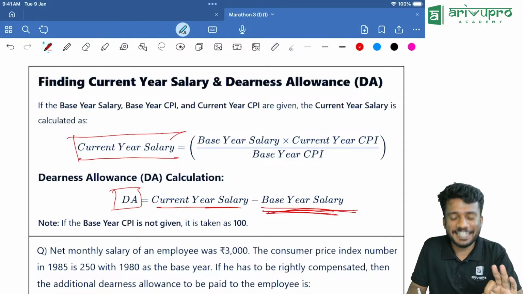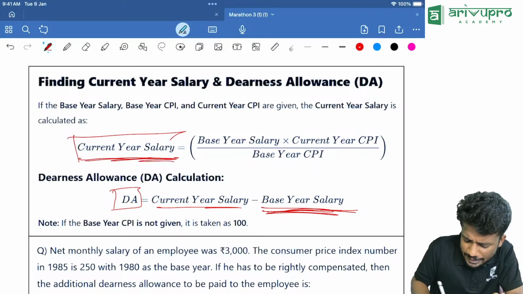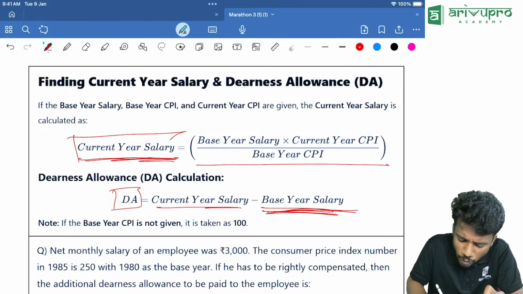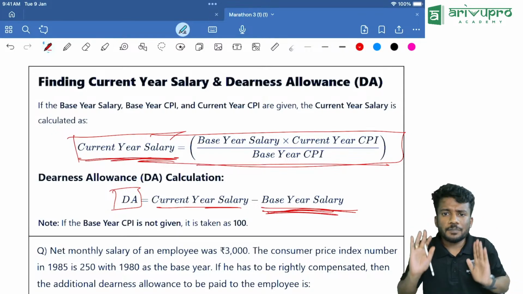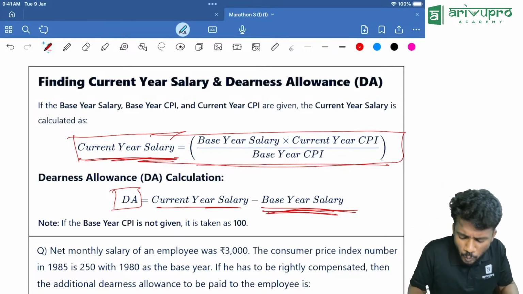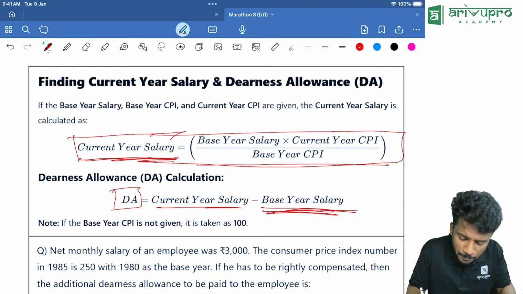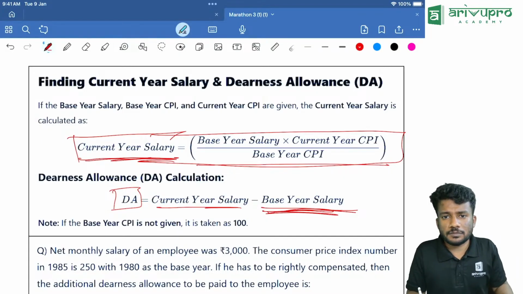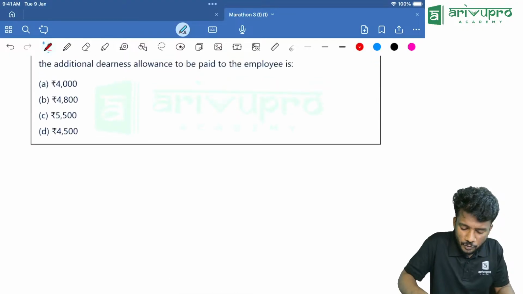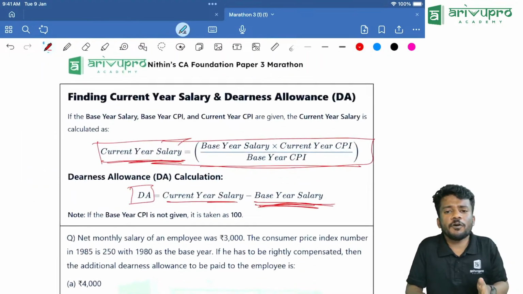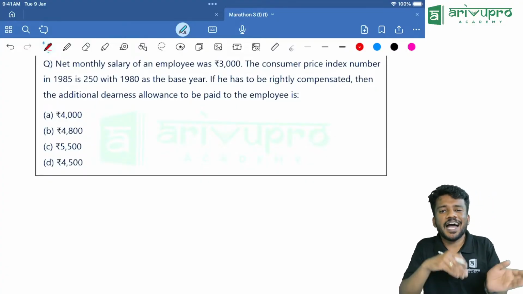Now, current year salary minus base year salary is what? The dearness allowance. Now, for current year salary, there is a formula. Keep a note of this. Sometimes they can ask direct formulas from this chapter. So current year salary is base year salary into current year CPI divided by base year CPI. Now, final question. Even if you don't know the formula, we are going to do this question with another method.